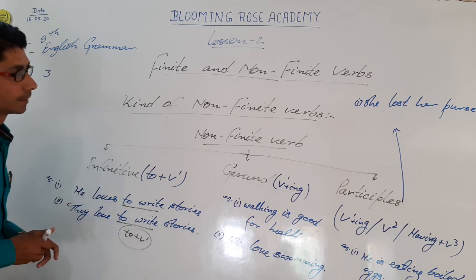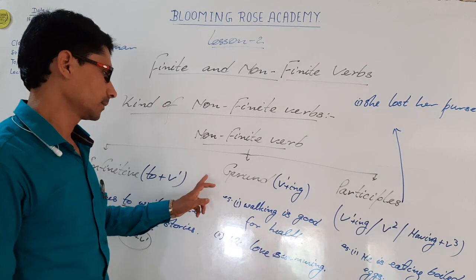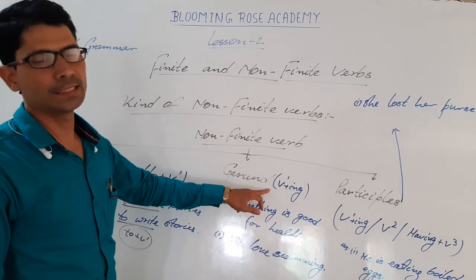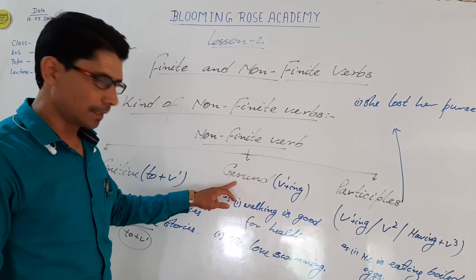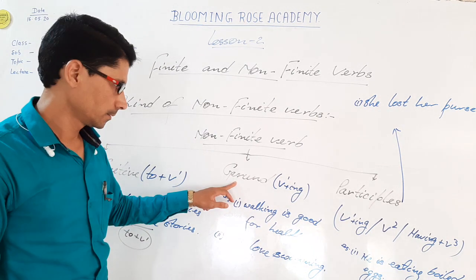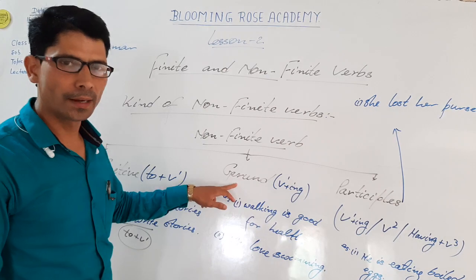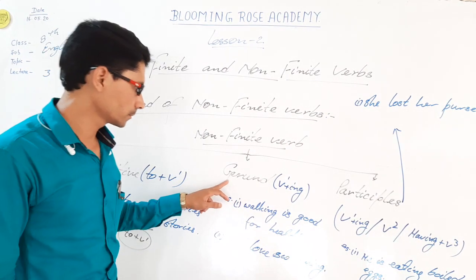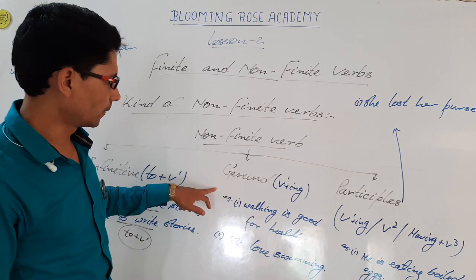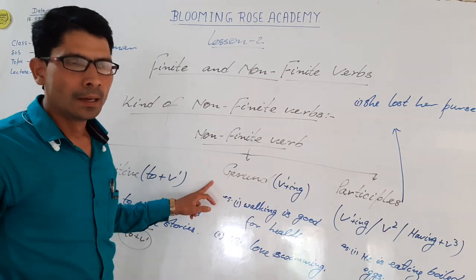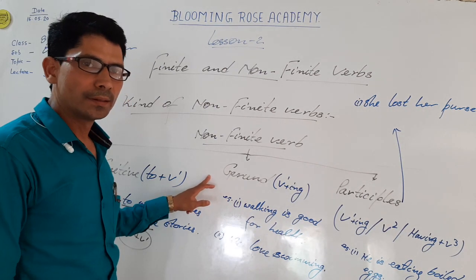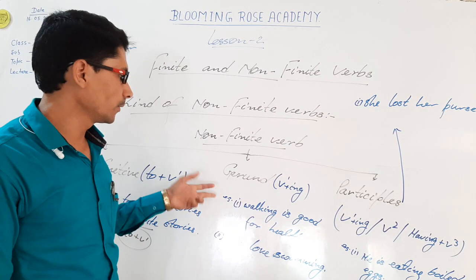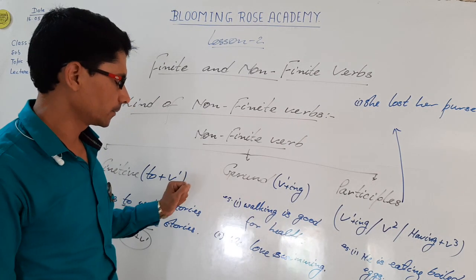Okay. Second one, gerund. The verb ing form is called gerund. Gerund definition: such type of form of verb which acts as a noun in a sentence is called gerund.